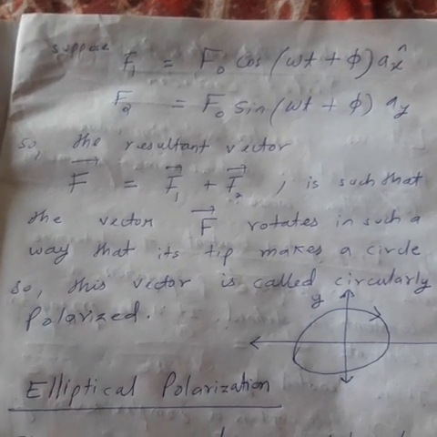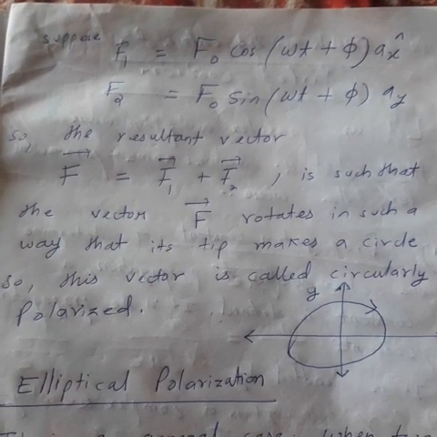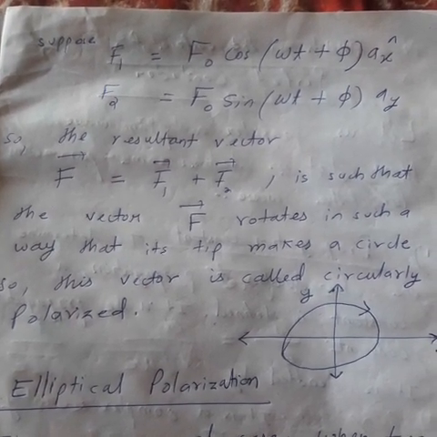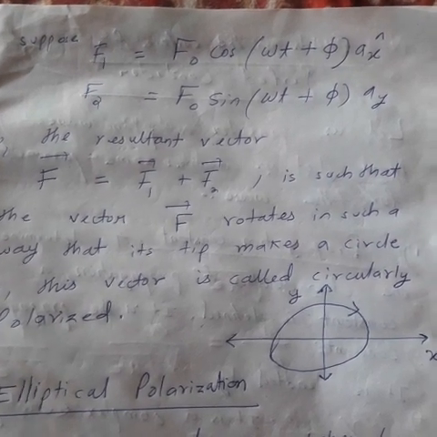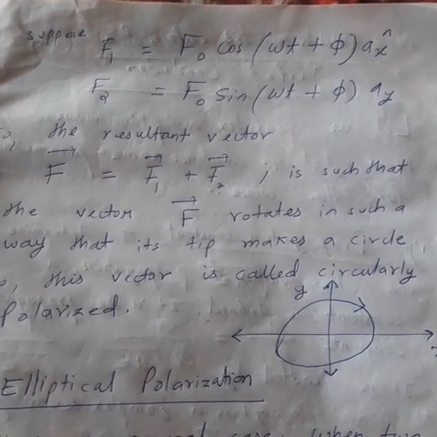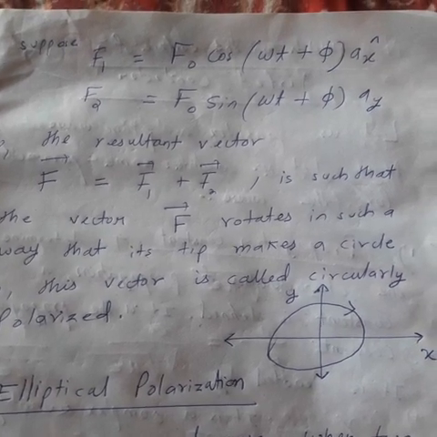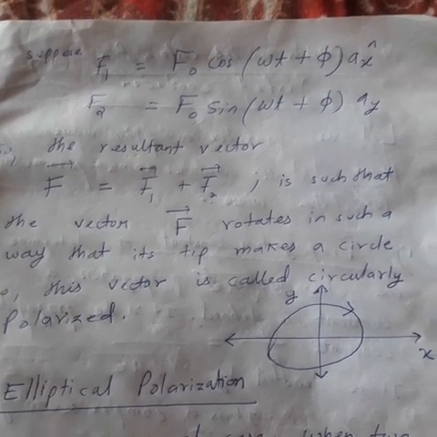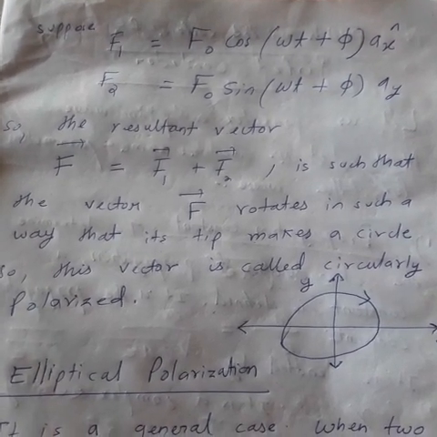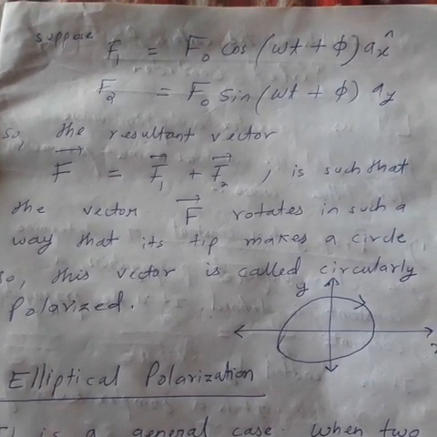Clear? So this is called circular polarization. Now you see the polarization I have represented in the form of a circle. The direction of the electric field is such that the arrow mark shows the direction. It will be making a circle in the xy plane. That is why this polarization is called circular polarization.